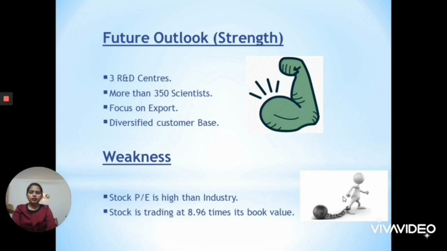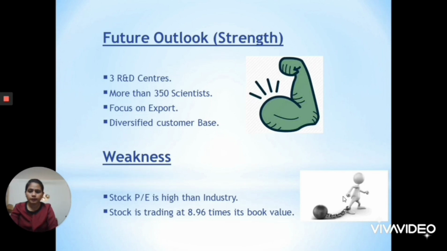Now let's have a look at the strength and the weakness of this company. This company has 3 R&D centers at different locations where more than 350 scientists have been stationed for the manufacturing of new molecules or new compounds. Apart from this, this company focuses on export. Nearly 70 to 80% of the revenue of this company is generated through export. They have a diversified customer base. They mostly have their customers in US, Europe, and Asian countries.